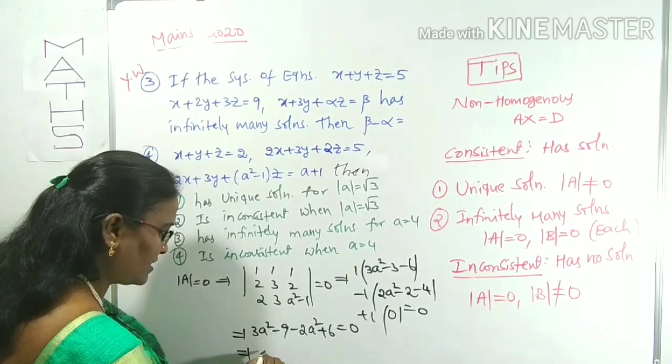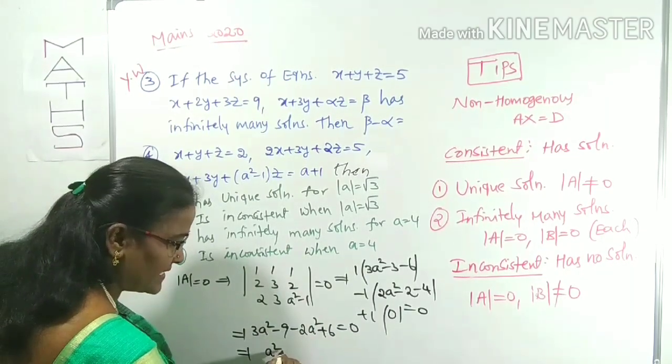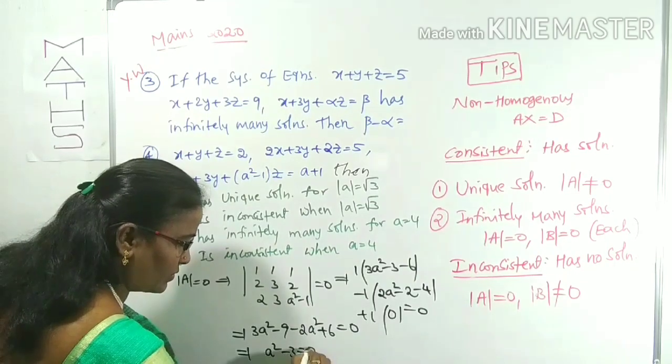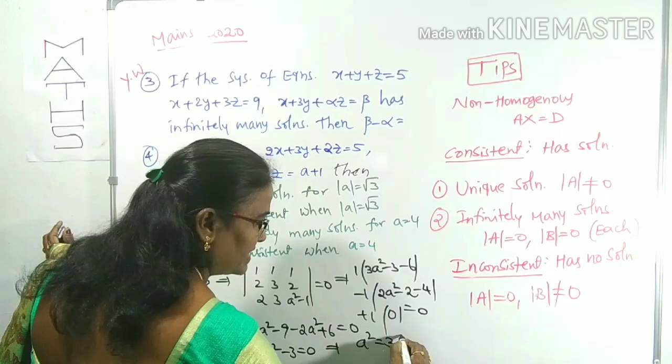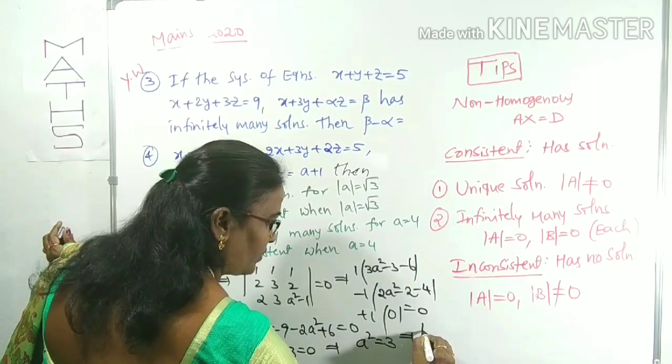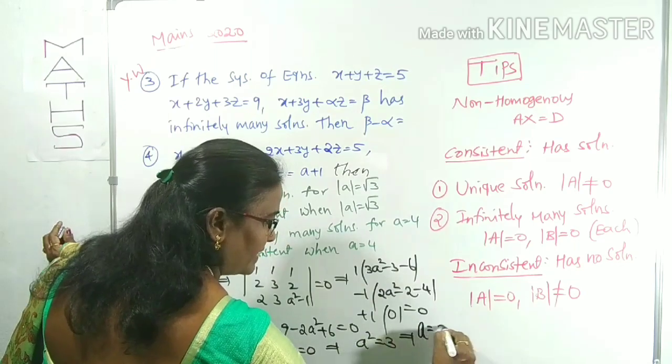What is the next term? 3A square minus A square is A square. Minus 9 plus 6 is minus 3 equals 0. Now, A square is what? A square is 3, which means A is equal to plus or minus root 3.